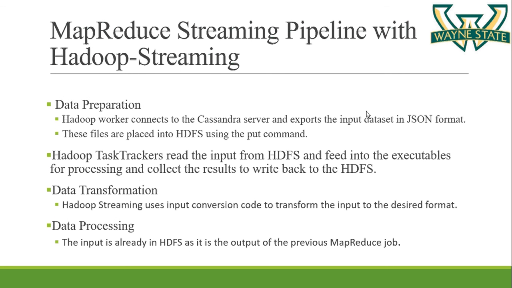Now we'll see the MapReduce streaming pipeline with Hadoop streaming. Hadoop streaming is also one of the frameworks by which we can implement MapReduce on non-Java executables. In the data preparation step using Hadoop streaming, the Hadoop worker connects to the Cassandra server and exports the data in JSON format. Same as the step in Marisa, just there the splitter extracts the data, here the Hadoop worker extracts the data. And this data is stored in the Hadoop distributed file system using the put command.